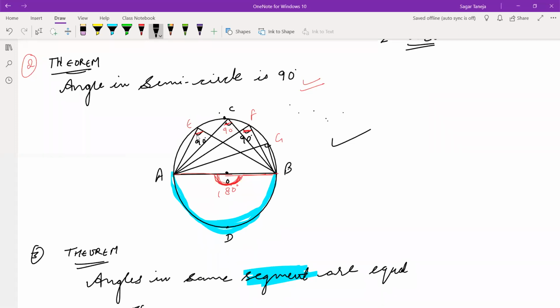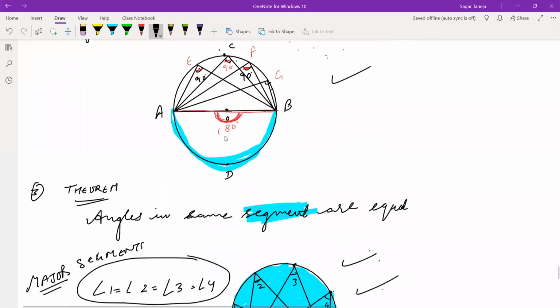Here we have proved that these are all 90 degrees and these are all angles in the same segment. Suppose ACB is one of the segments. So here all angles are the same and they are 90 because they are made in a semicircle. So angles in a semicircle are 90, and these are all equal and in the same segment. This is proved here only.